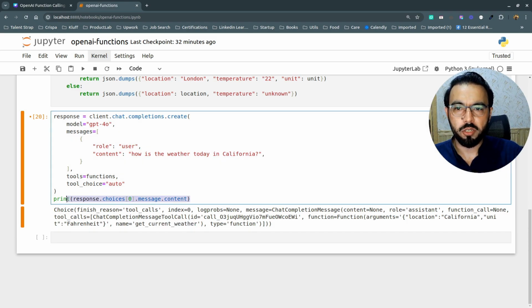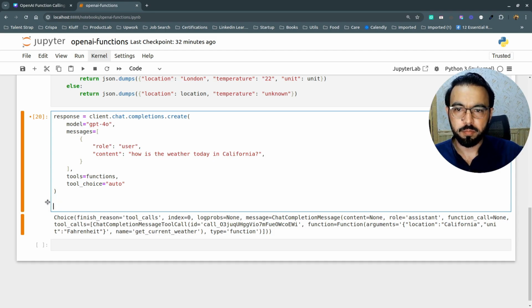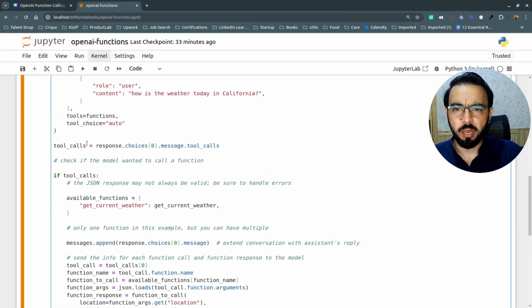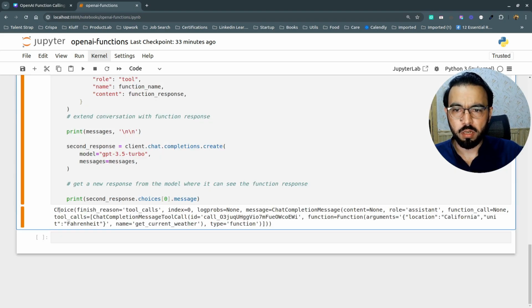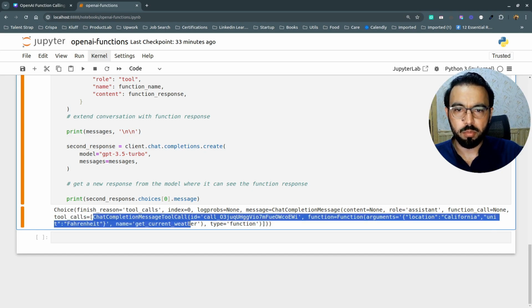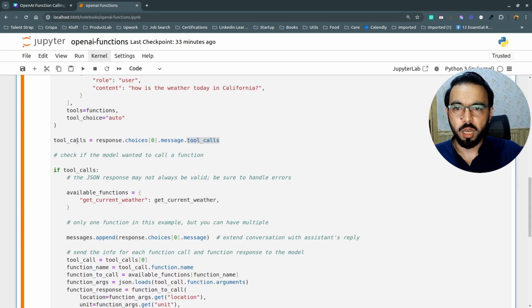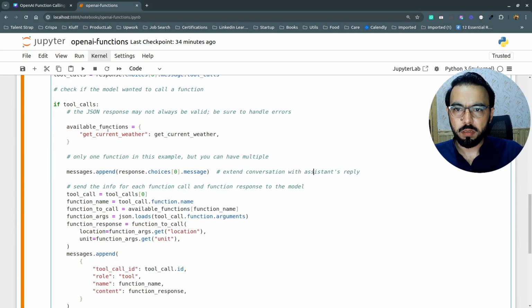So for that I'll write some code here. What I'm doing here is first checking whether the message has the tool calls or not. If you have checked here, the response has the tool calls, and if the tool call is not empty, it has a list, then this means that we need to call this actual function with these parameters. So here I'm checking response.choices.message.tool_calls.